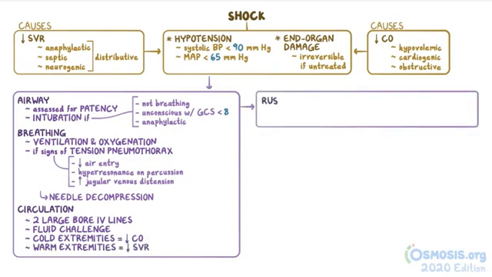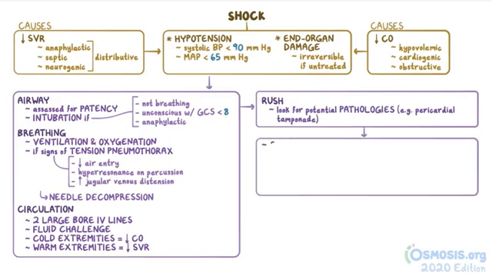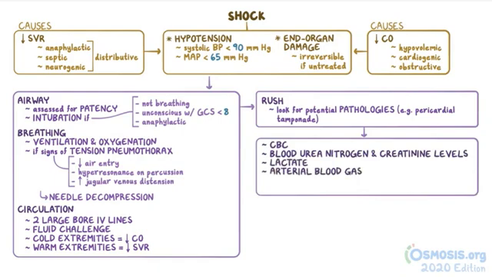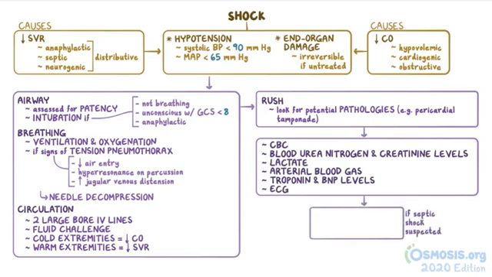Rapid ultrasound for shock and hypotension is a helpful tool to look for multiple potential pathologies, like pericardial tamponade. Initial investigations include a CBC, blood urea nitrogen, and creatinine levels, lactate, an arterial blood gas analysis, troponin and BMP levels, and an ECG. If septic shock is suspected, blood cultures, a urinalysis, and a chest X-ray are done to look for a source of infection.